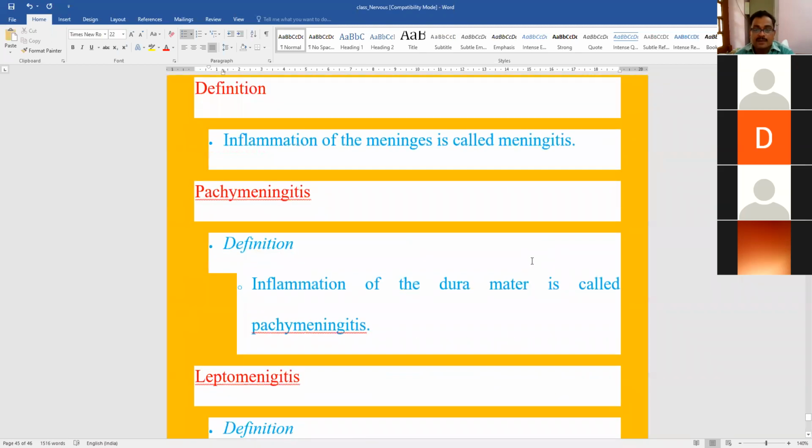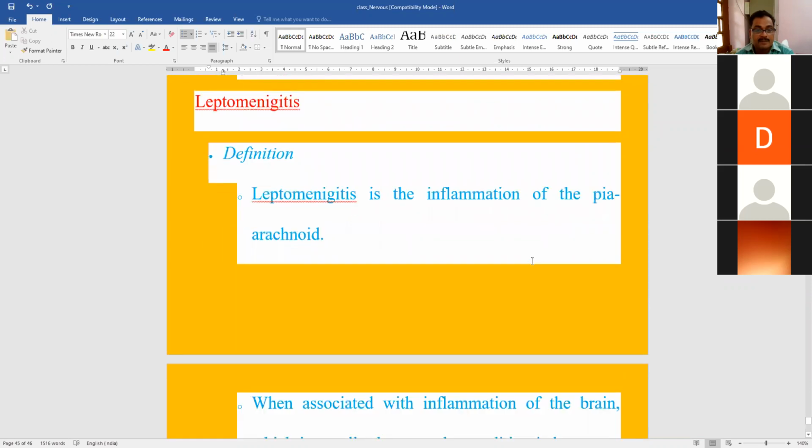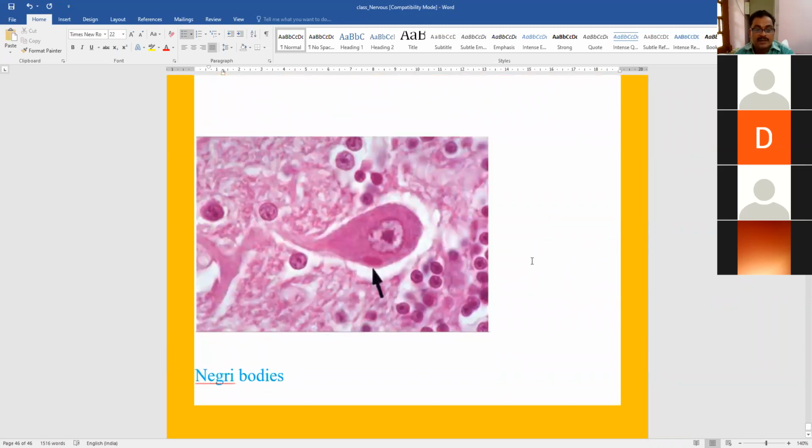Regarding meningitis, I have covered it, pachymeningitis, leptomeningitis. This is a special case in case of rabies. In case of rabies, in the cytoplasm of the neurons, you can see the